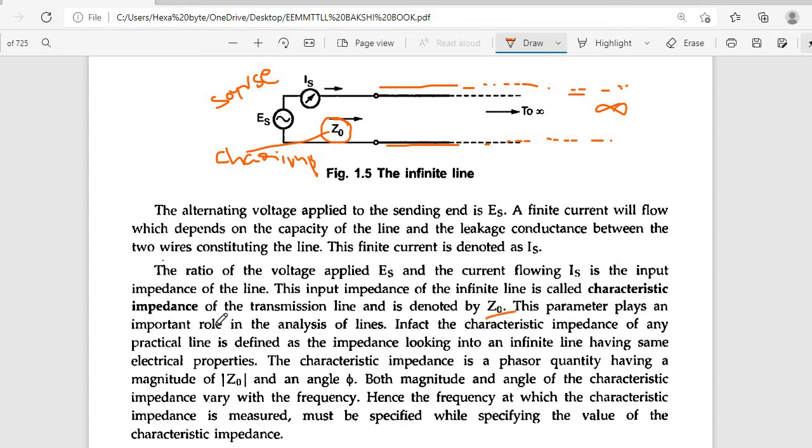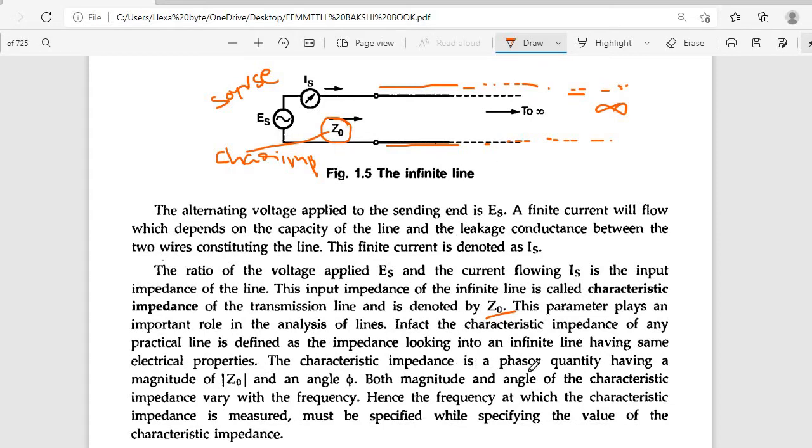This parameter plays an important role in the analysis of transmission lines. It plays a key role while we are determining the propagation constant, which is indirectly related to this Z0. In fact, the characteristic impedance of any practical line is defined as the impedance looking into an infinite line having the same electrical properties.